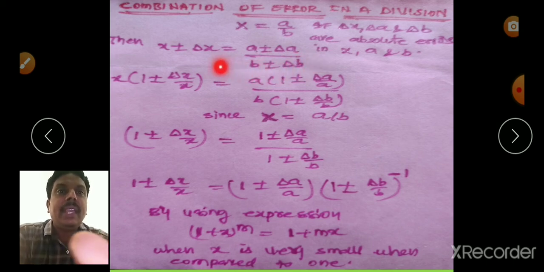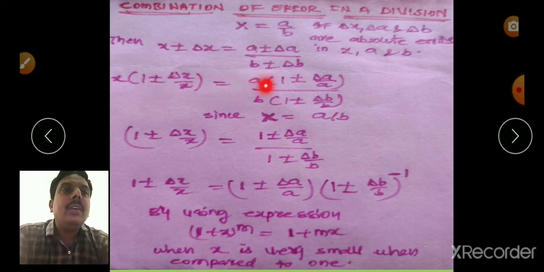So take x common in this expression: x into 1 plus or minus delta x by x equals, take A common in the numerator, 1 plus or minus delta A by A, divided by, in the denominator, take B common, B into 1 plus or minus delta B by B. Since x equals A by B, A by B is x, so x and x get cancelled.